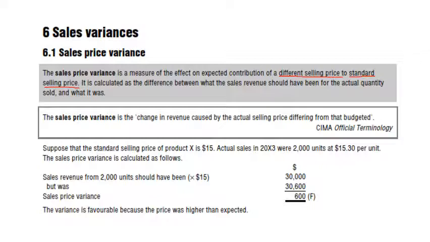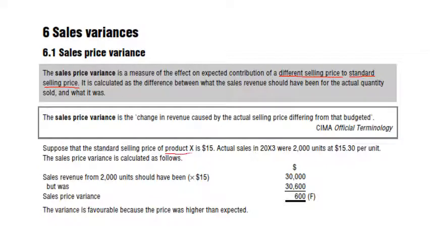According to CIMA terminology, the sales price variance is the change in revenue caused by the actual selling price differing from that budgeted. But budgeted means the standards you already made. For example, suppose that the standard selling price of a product X.